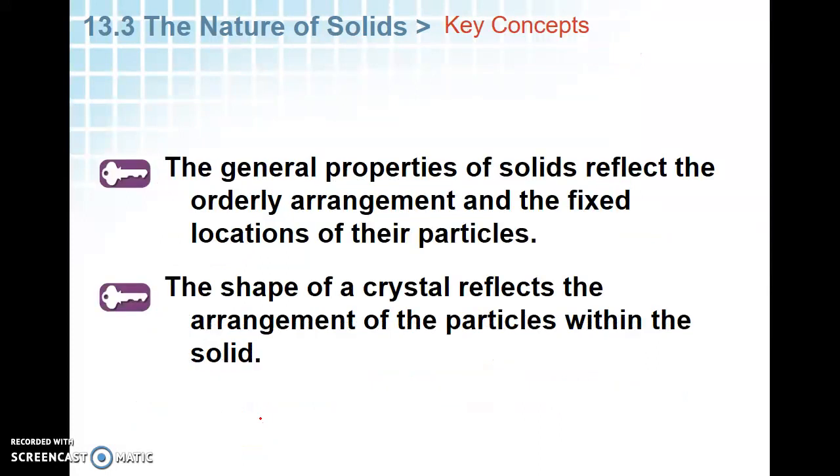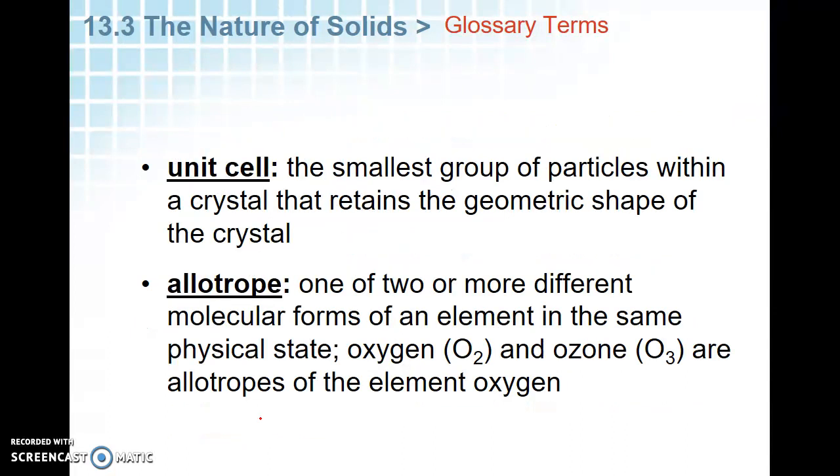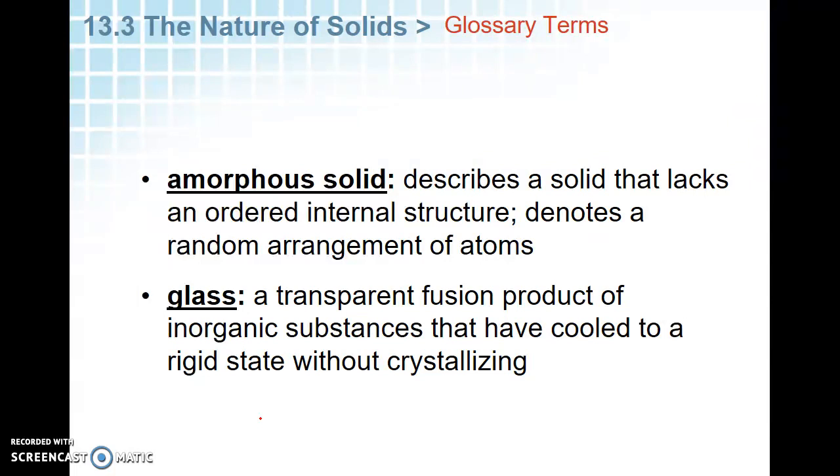Key concepts, you can read those again. Words: melting point, freezing point, crystal. You should know what those words are. Unit cell, allotrope. You should know what those are. Amorphous solid, and then glass, which is an example of an amorphous solid.